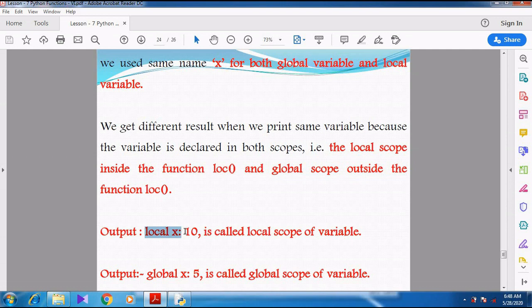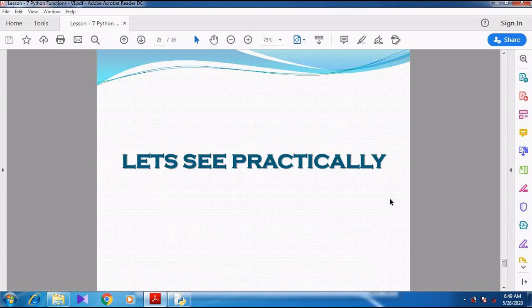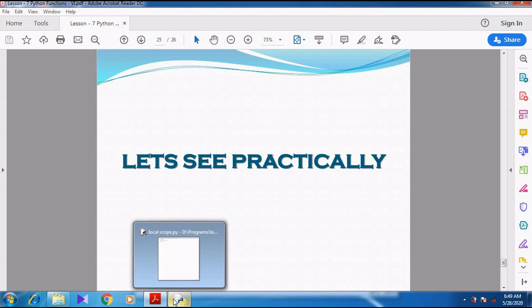So whenever I print local x, 10 will be printed. So this particular variable is called a local scope variable or local variable. But when I go with the x value as 5, that variable belongs to the global variable. Right? I can show you in a practical manner.